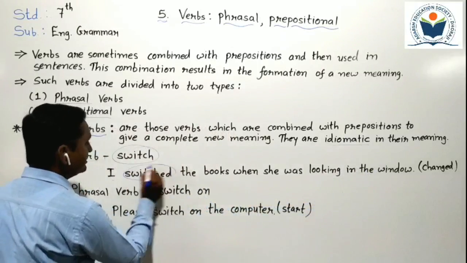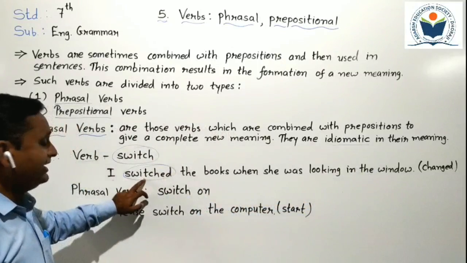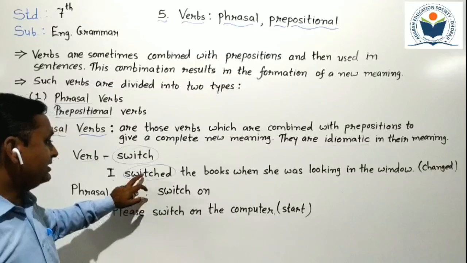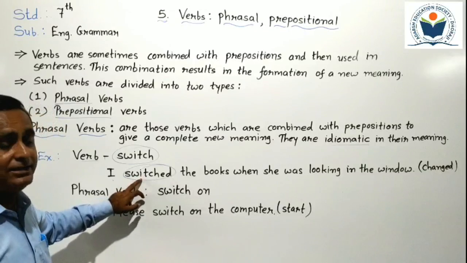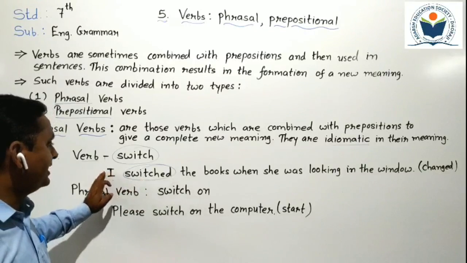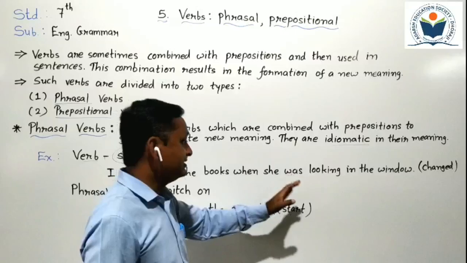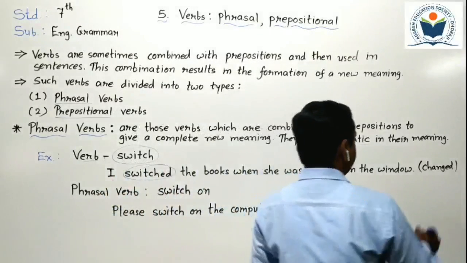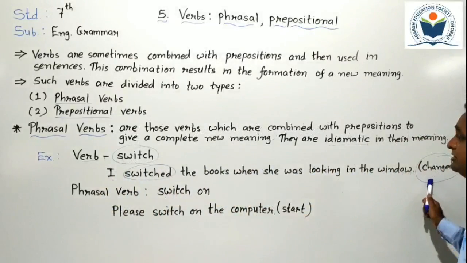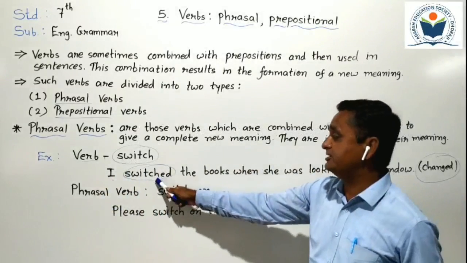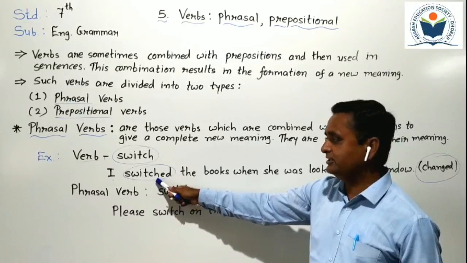Here switched is used as a verb and its meaning is changed. So it becomes: I changed the books when she was looking in the window. Can you understand, student?